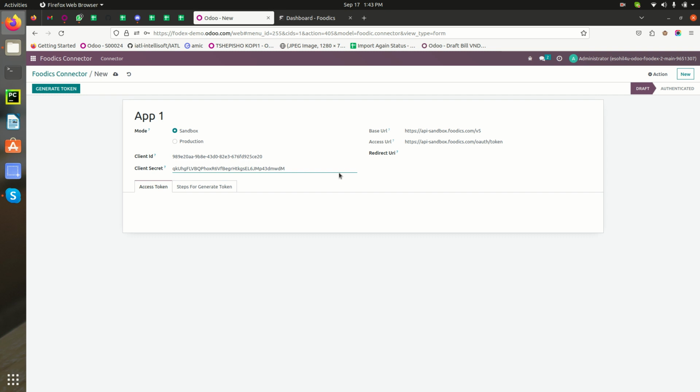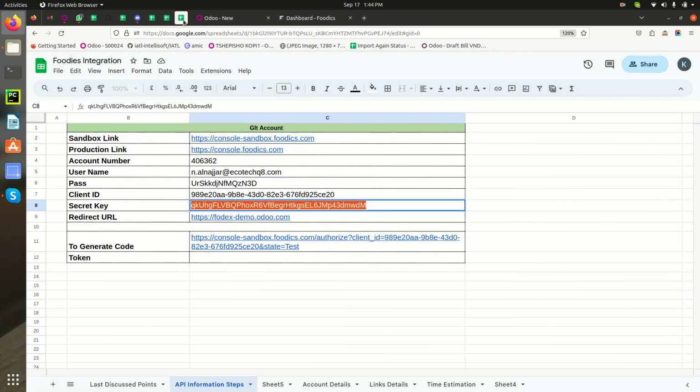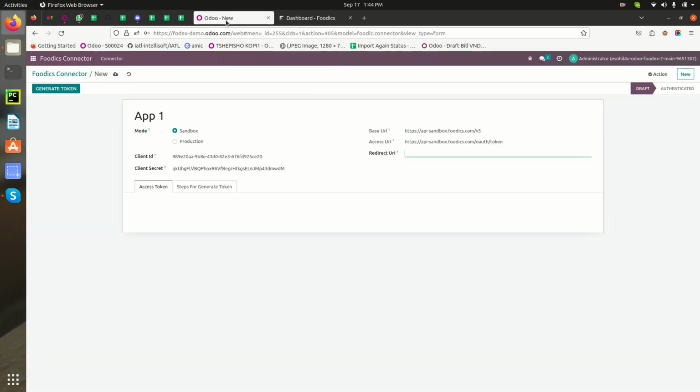Then the redirect URL, which can be different for each server, so we have given it as a configuration. Here we just click on copy the URL and paste it over here. Now only this step we need to perform, and then just click on generate token.